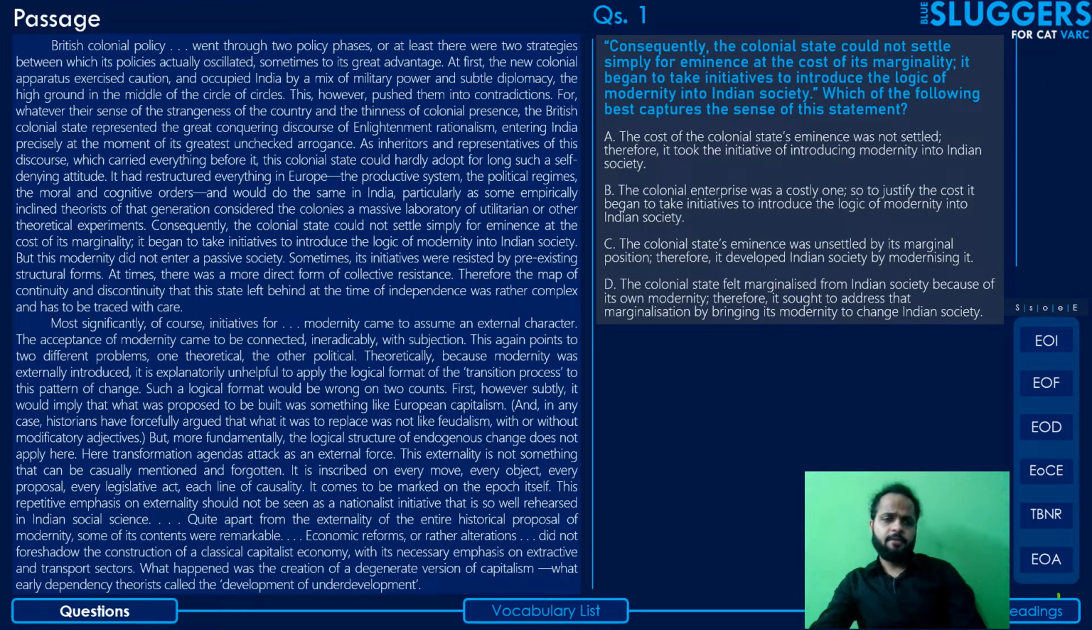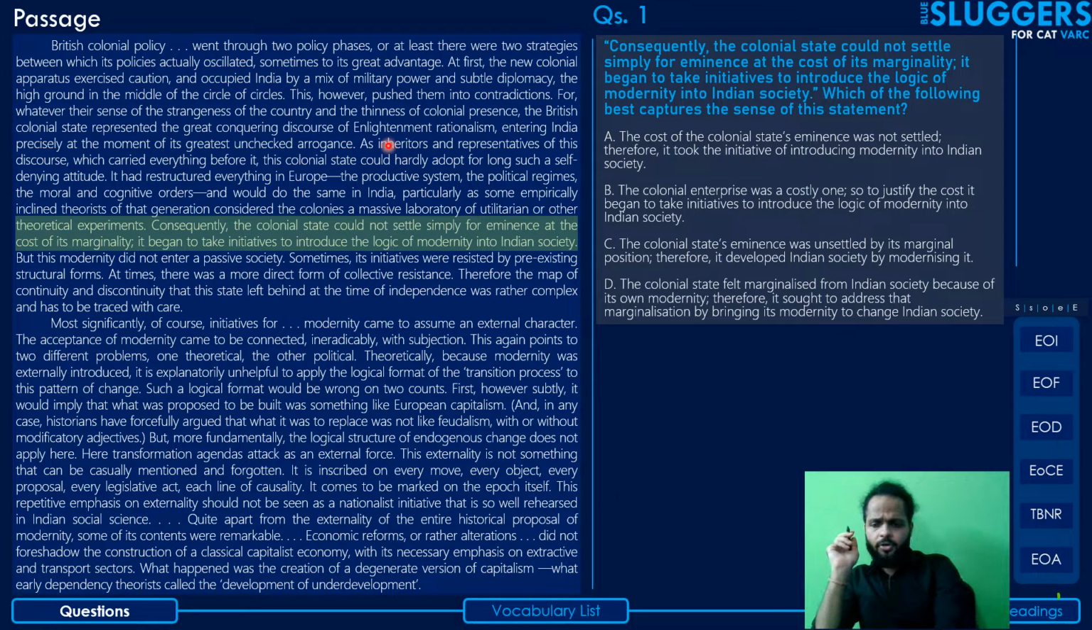Starting with question number 1, the stem says, consequently, the colonial state could not settle simply for eminence at the cost of its marginality and began to take initiatives to introduce the logic of modernity into Indian society. Which of the following best captures the sense of this statement? Now, this is something that has been mentioned in the passage, in the later part of the first paragraph. The sentence has been taken from here verbatim.